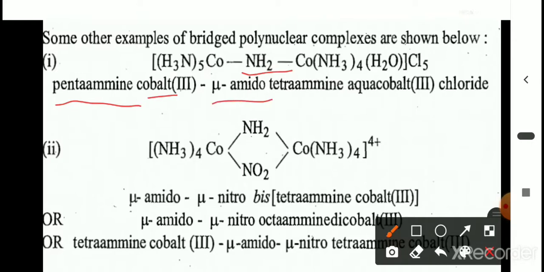Again, it has a central metal ion, and the ligand amine. Therefore, tetramine. One water molecule, aqua. Central metal ion is cobalt 3, chloride. Pentamine cobalt 3 mu amido tetramine aqua cobalt 3 chloride.